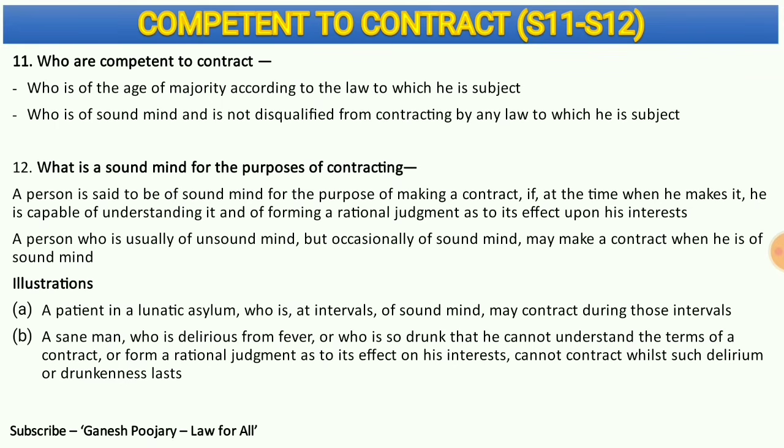Section 12 is a beautiful section which discusses what is a sound mind for the purpose of contracting. It briefs what sound mind is all about, and it also gives a few beautiful illustrations to understand the soundness of mind when it comes to contract. It says there are 2 important requirements to consider a person to have sound mind. One, he is capable of understanding the contract terms. Second, he should be able to form a rational judgment as to its effect upon his interest, or on his consideration as far as the contract is concerned. So these are the 2 important requirements that you need to remember as far as section 12 is concerned.